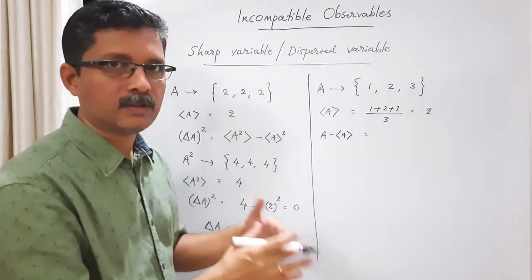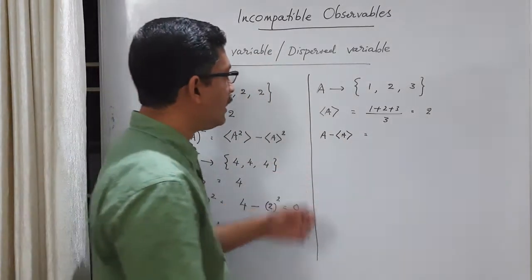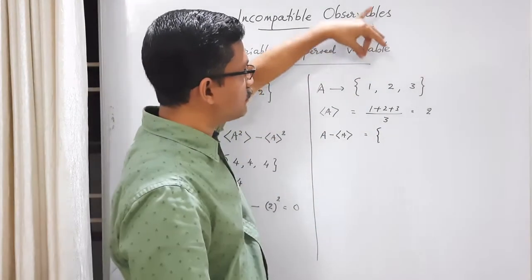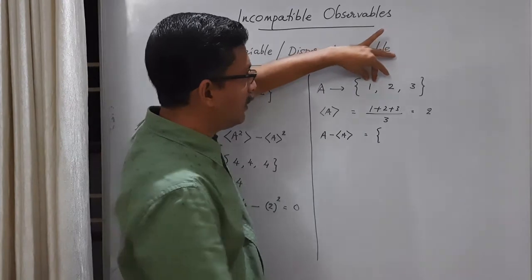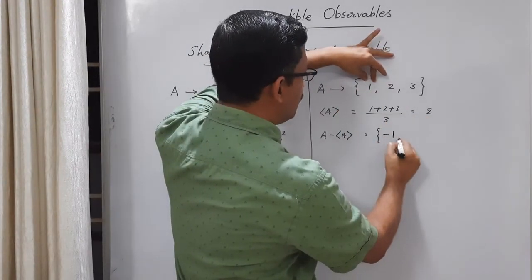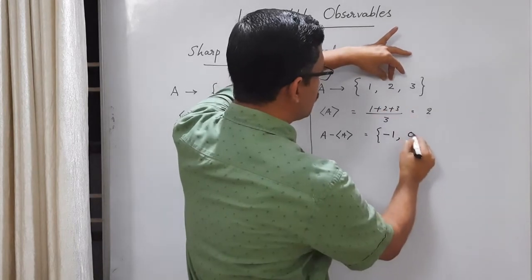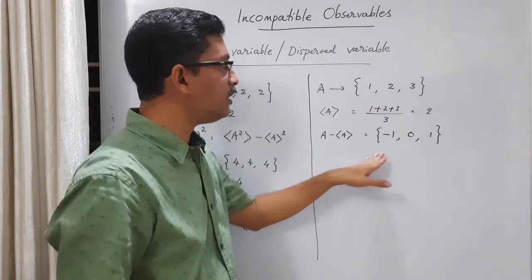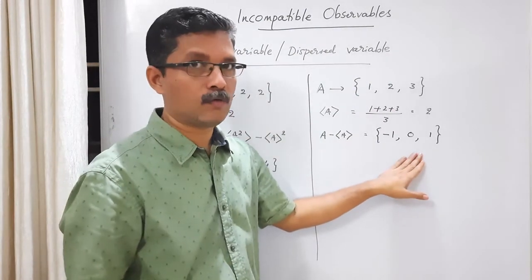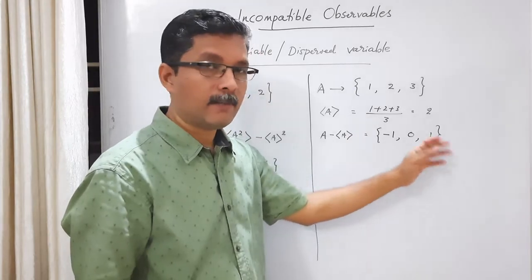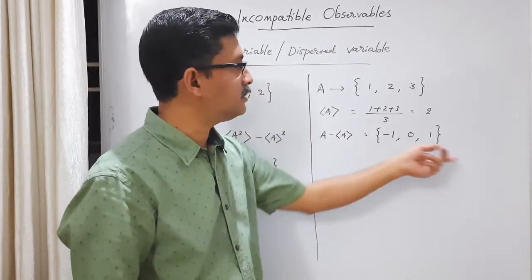Okay, we are calculating root mean square deviation. So what is A minus A average? We get 3 values. This is the first value of A. What is A minus A average? 1 minus 2, we get minus 1. Then 2 minus 2, 0. 3 minus 2, 1. You can see that the average of A minus A average is 0. Always it is so. Half the values are below, half the values are above, and the average is 0.